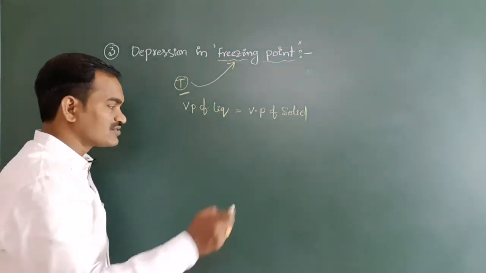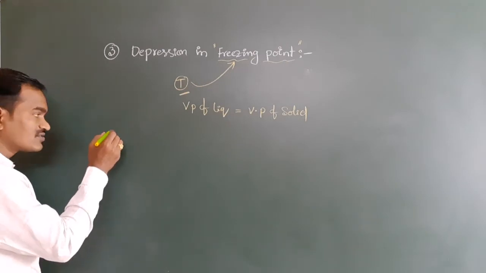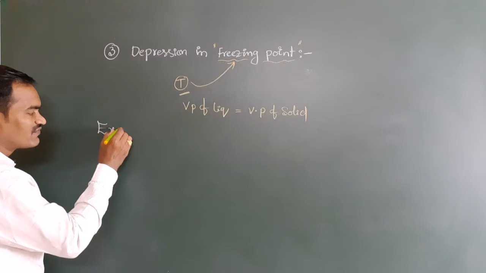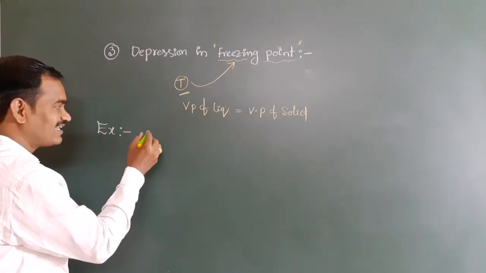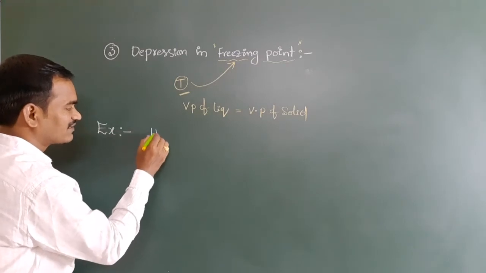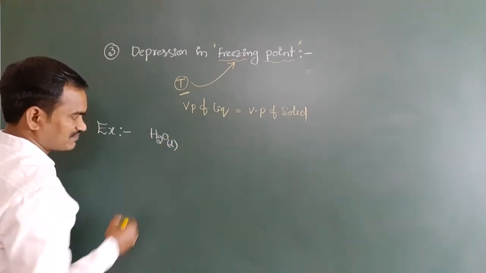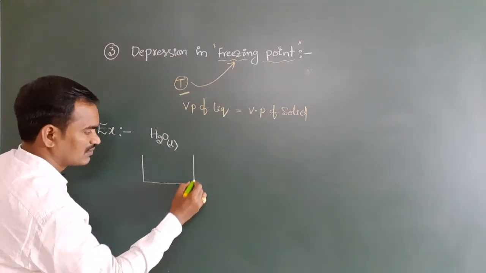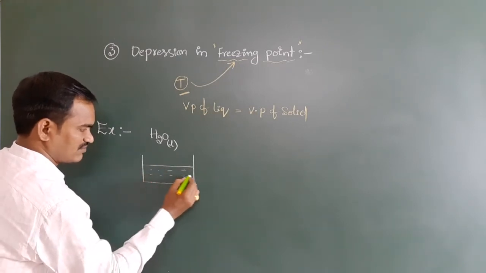I want to give you one example in a detailed manner, so all of you focus here. Take our familiar example, which you all know very well: water. Water is in the liquid form. Just imagine this is one vessel, and this vessel contains water.